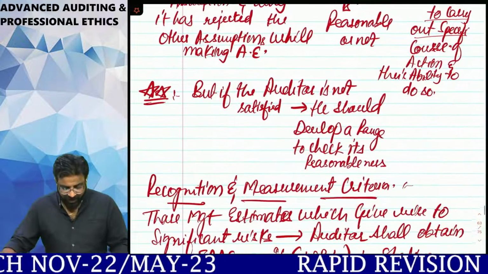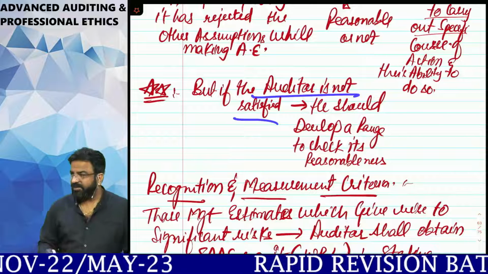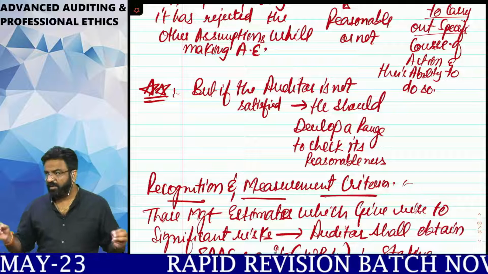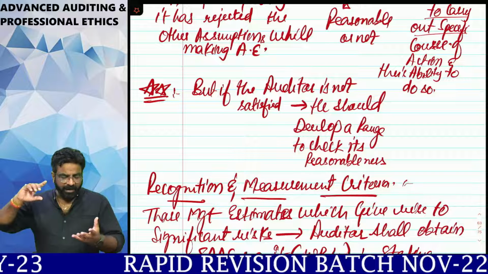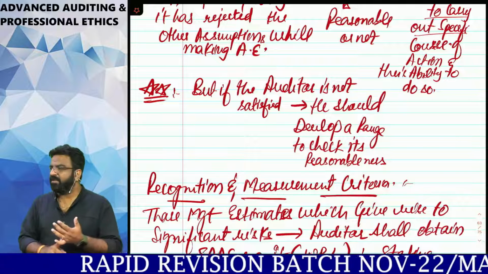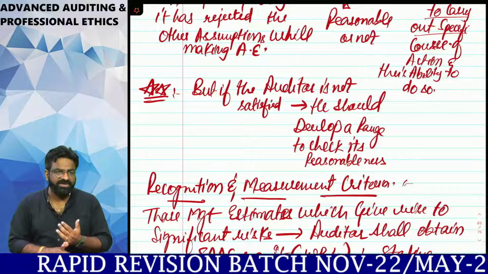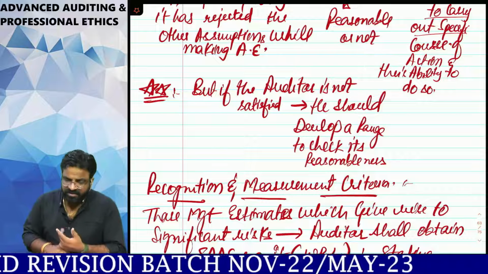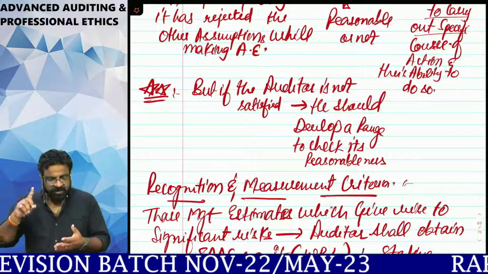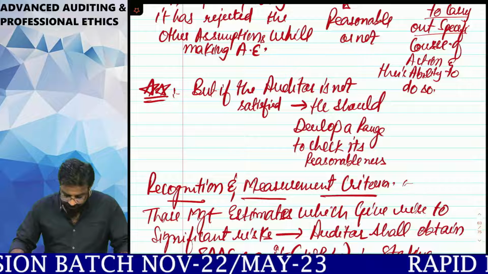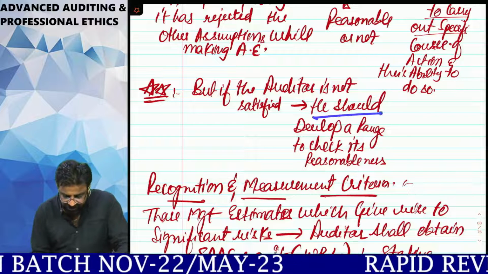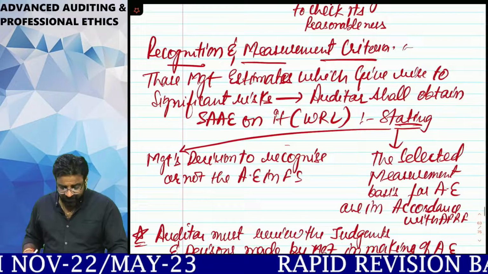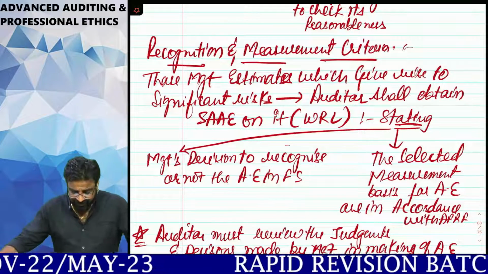Yes. Next point, but if the auditor is not satisfied, what is the next point? If the auditor is not satisfied by the reasons they are going to give me for rejection of my assumptions, with the reasonability of the management's assumption, or with the management intention, then what should the auditor do? He shall develop a range to check its what? Reasonableness. Recognition and management criteria.